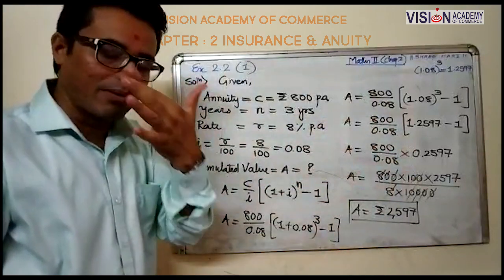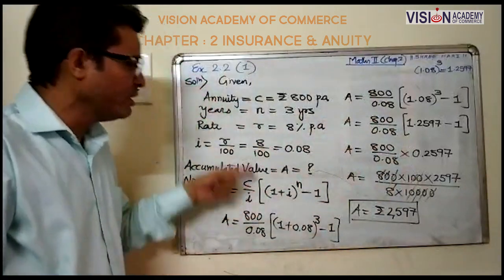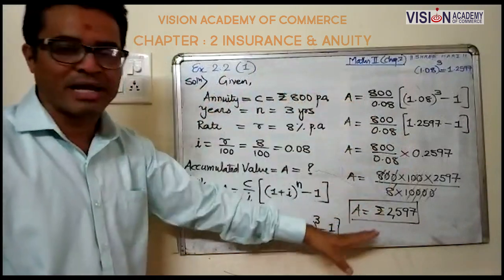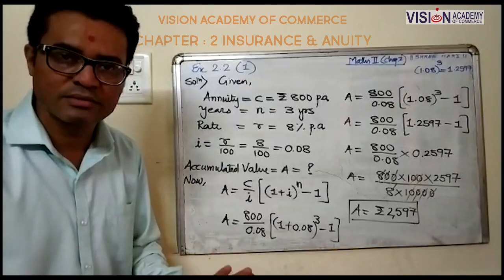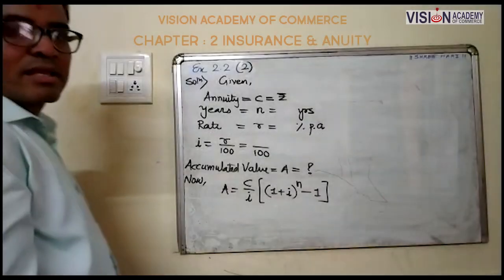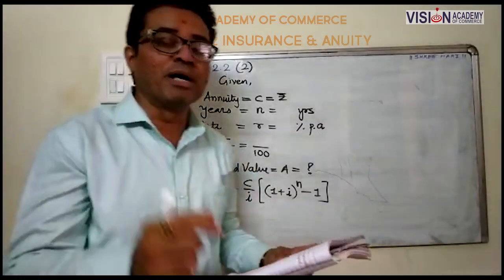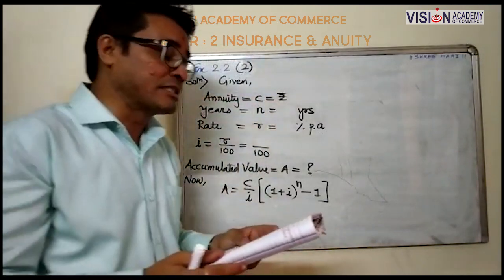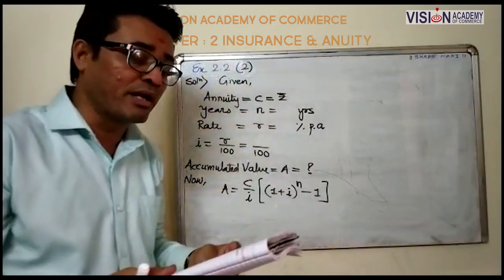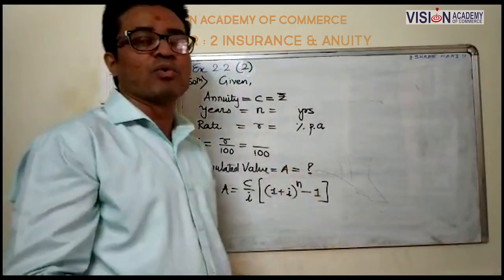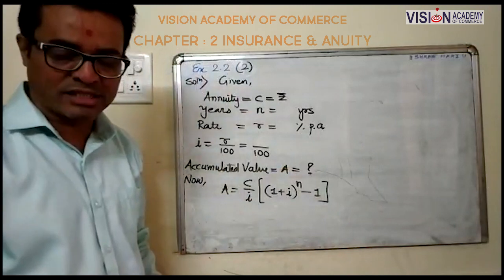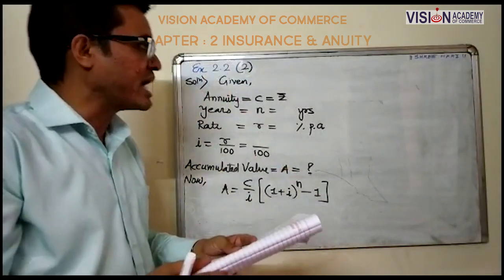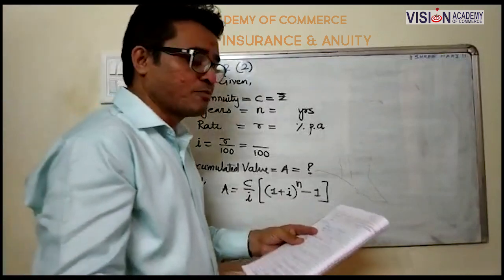As usual, put the required formula, substitute the values, and with the help of calculation, you can find the answer. Understood this? Your second question. A person invested rupees 5,000 every year in a finance company that offered him interest compounded. It is always compound interest. So 10% per annum. What is the amount accumulated after 4 years?